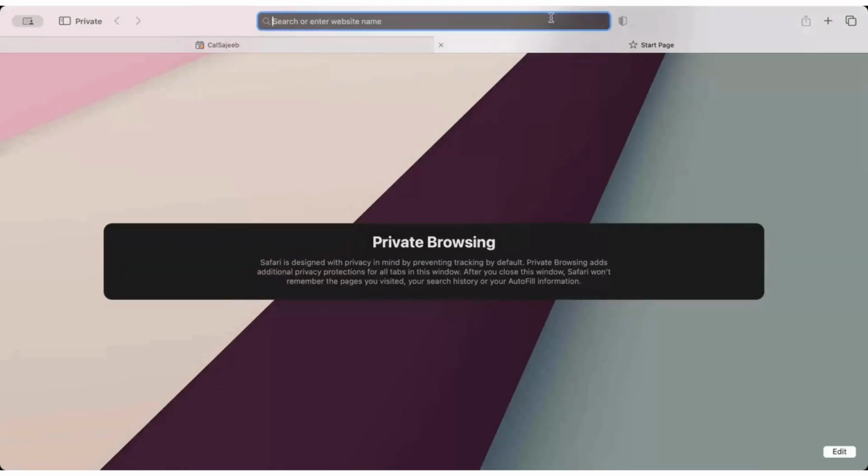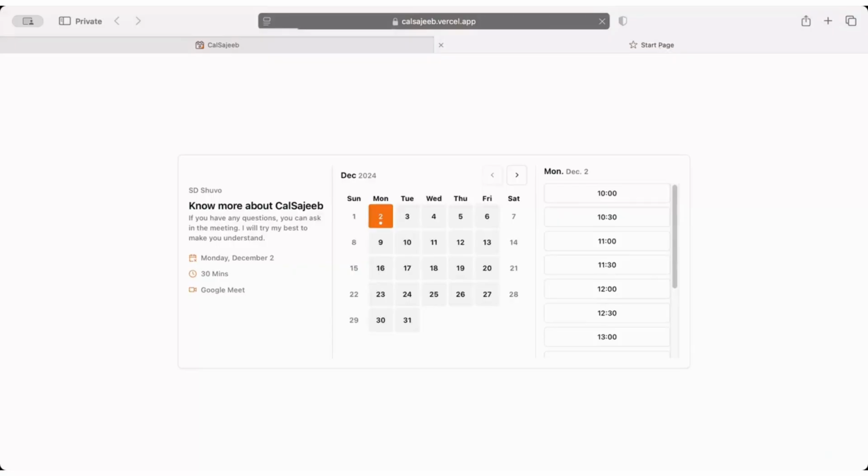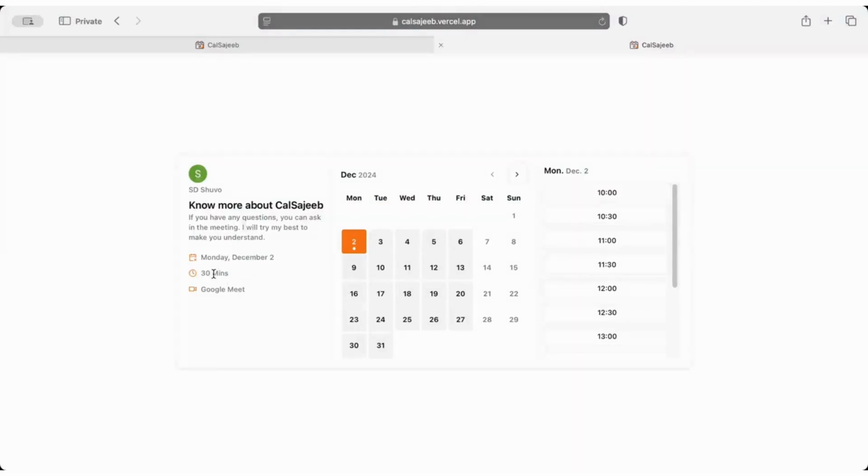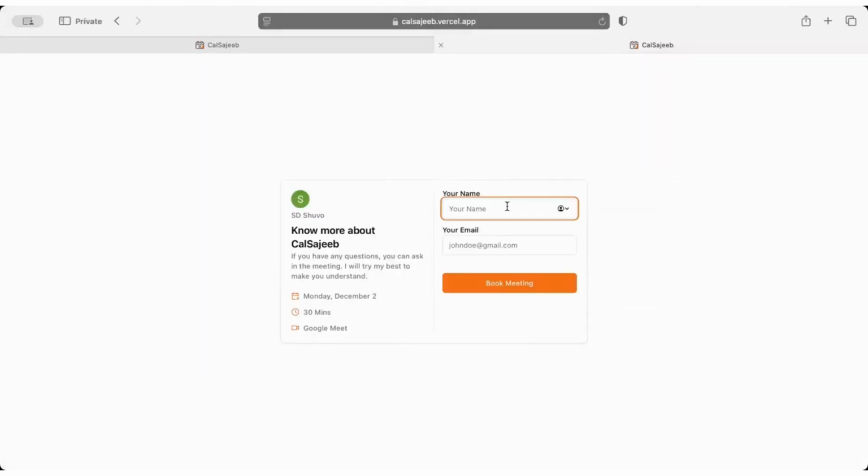For example, your client will paste the link and that person will go to this page. From here, that person can see the title, description, and the duration of the meeting. All he has to do or she has to do is create the meeting with you. Here, that person can see you are not available on Saturday, Sunday. You are available from Monday to Friday. So that person can book any event. Like if the person wanna book an event at 11 o'clock, and just tell the name, John, and the email, john@email.com, and book meeting.